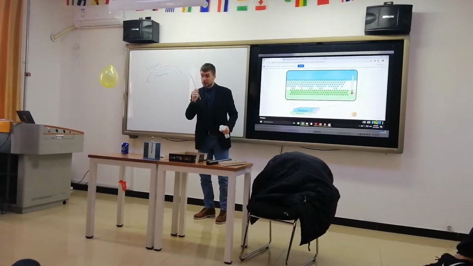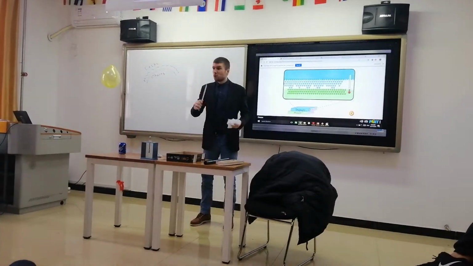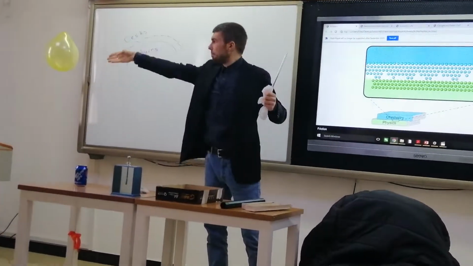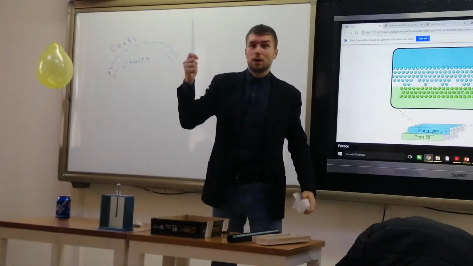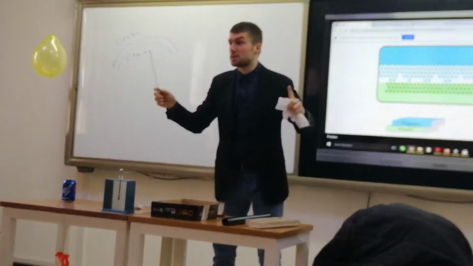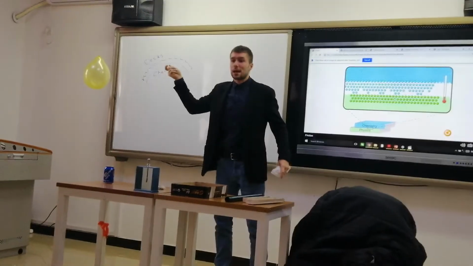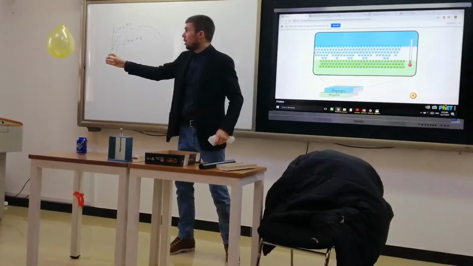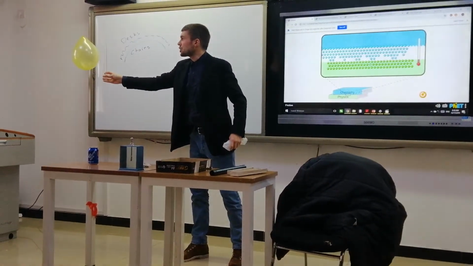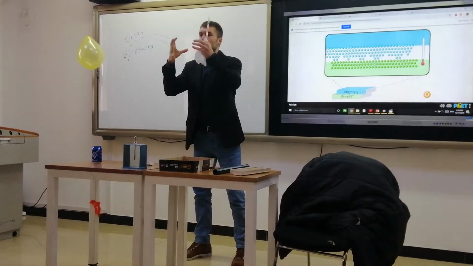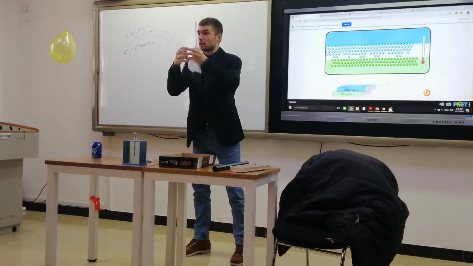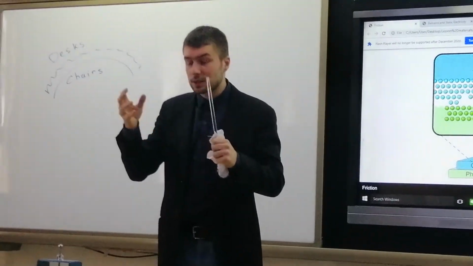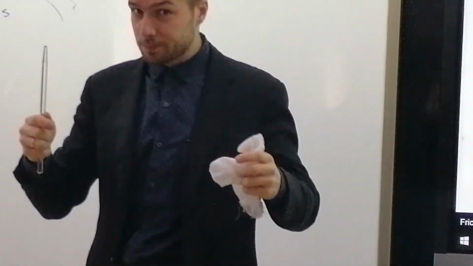Once again, we could have named this balloon charge a yellow charge. This we can call black charge. So just two types, or we could call them type 1, type 2. And as we see, different charges want to be closer. They attract. So two different types attract. Same charges, they repel.